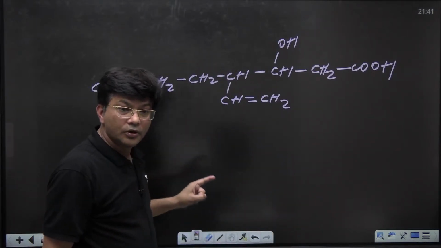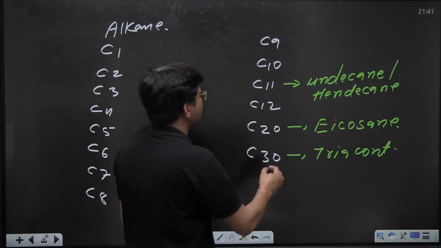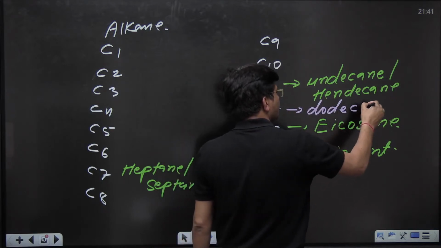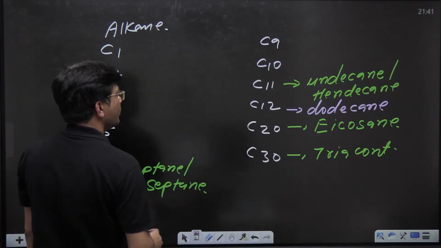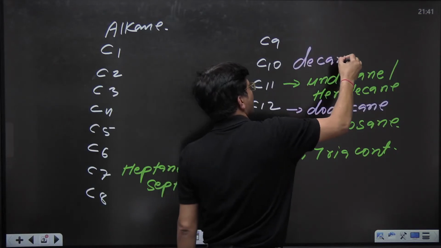Now see to it, 12 carbon. Somebody is asking for 12 carbon. Let me tell you, 12 is known as dodecane, right? And 10 is known as decane. Okay, kids?